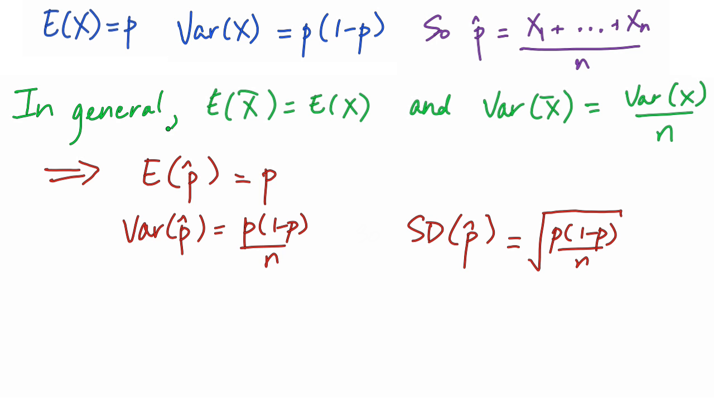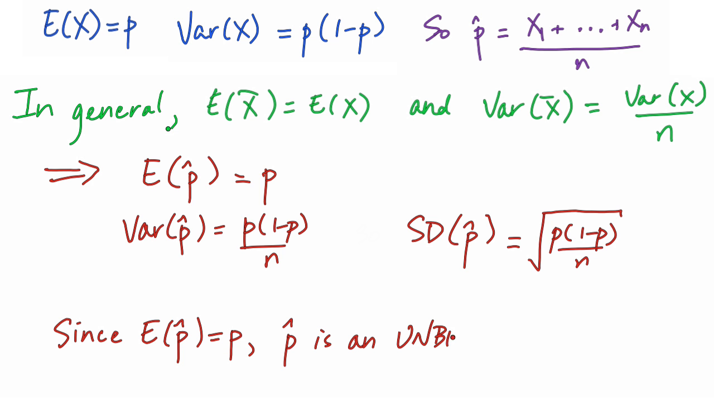Hopefully that sounds right. That sounds like a good property. And indeed it is, if we're using the proportion to estimate the probability of a success. An estimator that has this property, that its expectation is what it's supposed to be, is called an unbiased estimator, and it's a good property for an estimator to have.